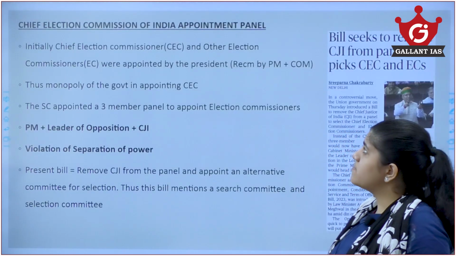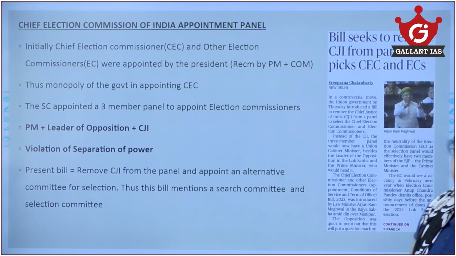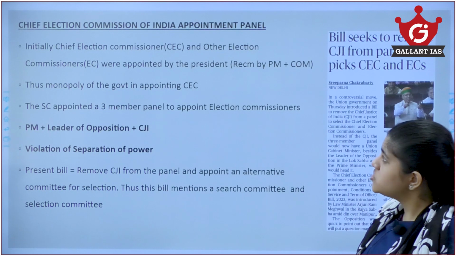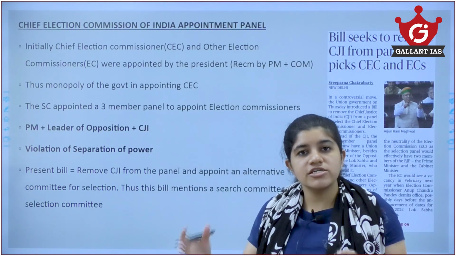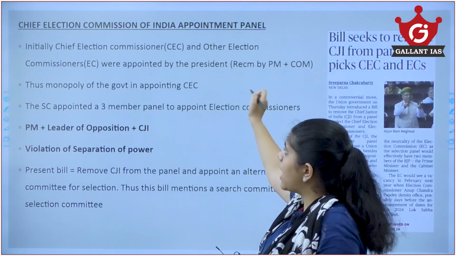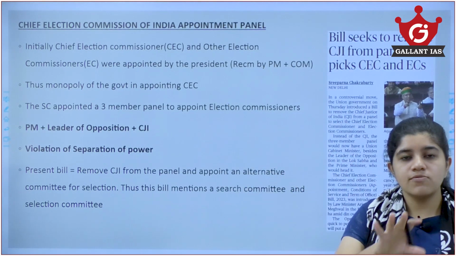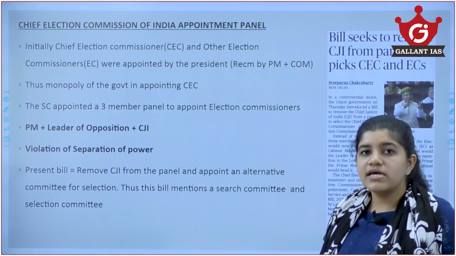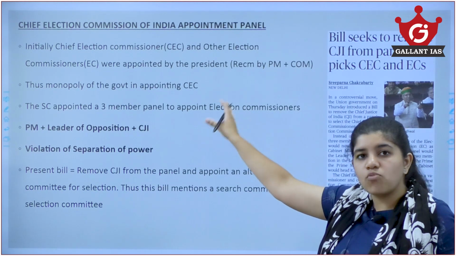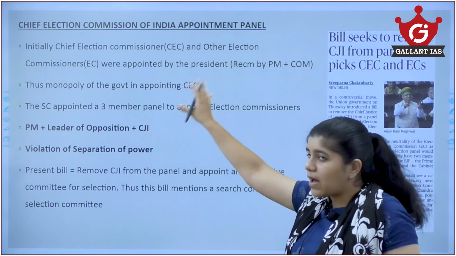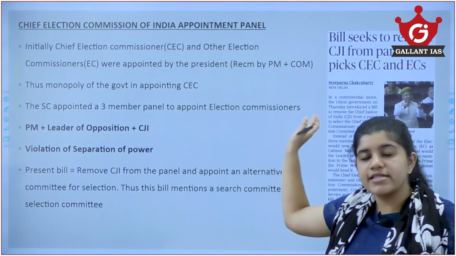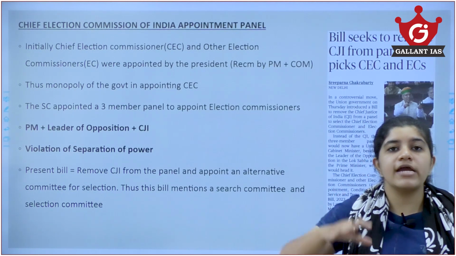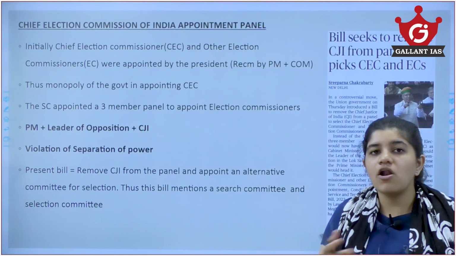Now, the Chief Election Commissioner of India appointment panel. You have to look at this a lot. Initially the Chief Election Commissioner and the Election Commissioners were appointed by the President, on the recommendation of the Prime Minister and Council of Ministers alone. The problem here is that the present government has a monopoly in the appointment of the Chief Election Commissioner and other election commissioners. This creates a bias, where the Election Commissioner might be more in favor of the present government, and creates a lot of tussle.